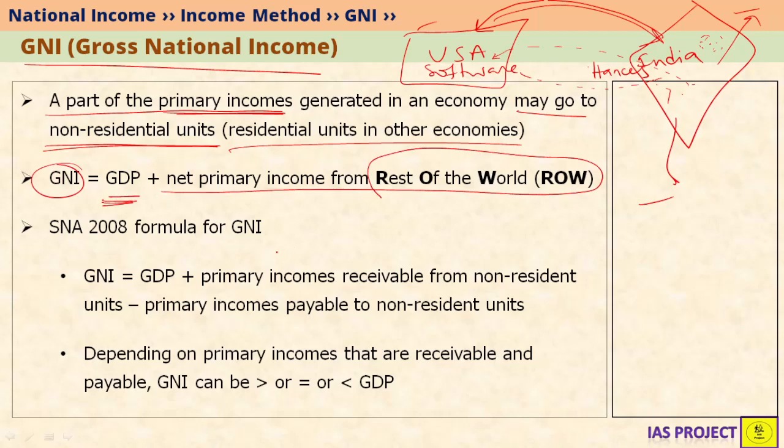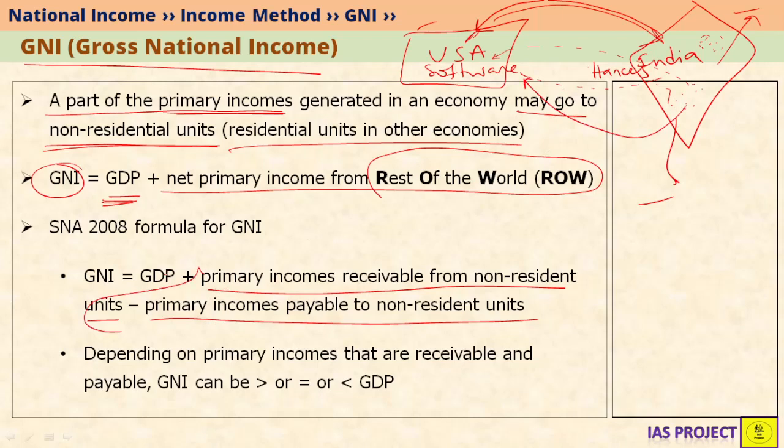Net primary income from rest of the world is nothing but primary incomes receivable from non-resident units, so whatever the units that are there in USA, Sri Lanka, Nepal and other countries and are sending money to India, minus primary incomes payable to non-resident units. Whatever the units that are present in India that are sending money back to other countries, you have to remove that income, and you have to add the income that is coming into India. So if you add these both to GDP, you will get gross national income.